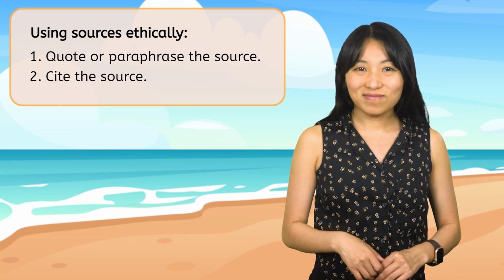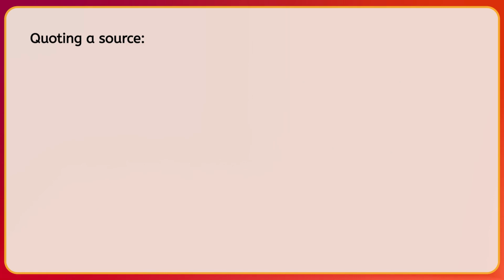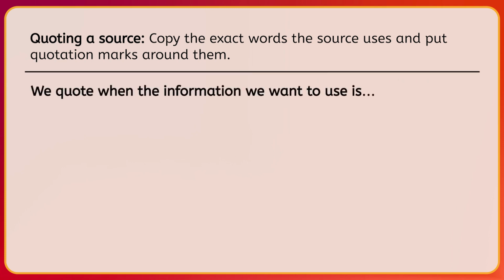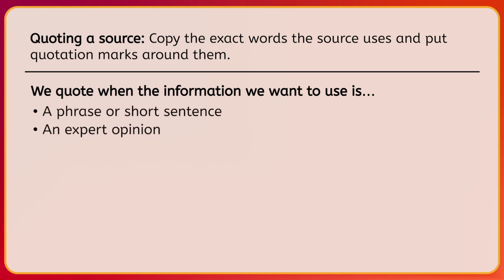Let's learn more. One way to use information from another source is to quote it. That means we copy the exact words the source uses and put quotation marks around them to show our reader that this was written by another person. We quote a source when the information we want to use is just a phrase or a short sentence, an expert opinion, or in precise and technical language that we think the reader needs exactly.